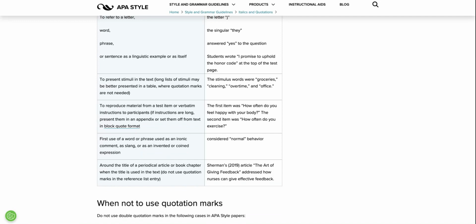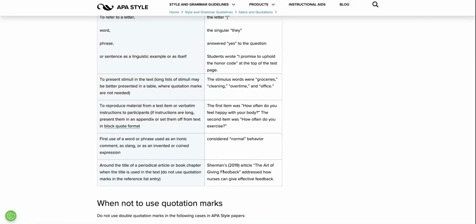Also, use quotation marks around the title of a periodical article or book chapter, when the title is used inside the text. You don't use quotation marks in a reference list entry, and we're going to talk about reference list entries in a separate video. But if you're using the title of a work inside the text, specifically a journal article, magazine article, newspaper article, or a book chapter, you are going to use quotation marks to reference that chapter.